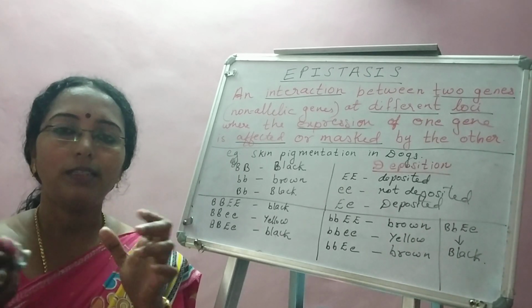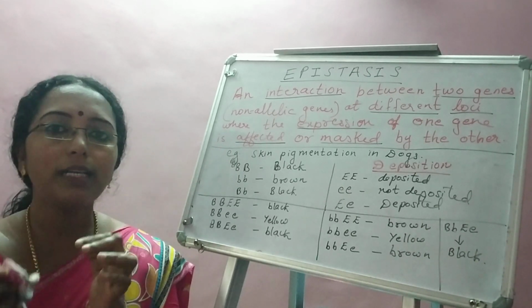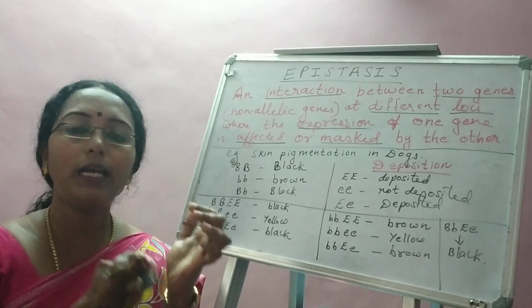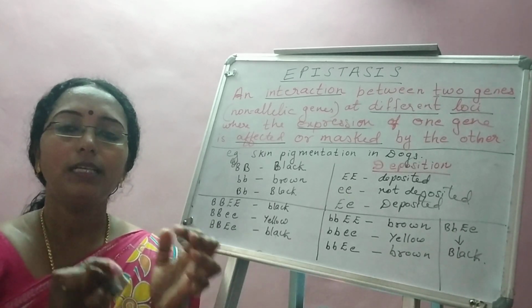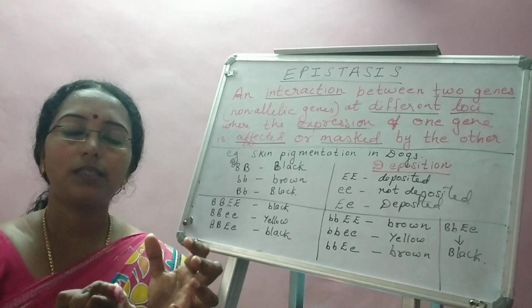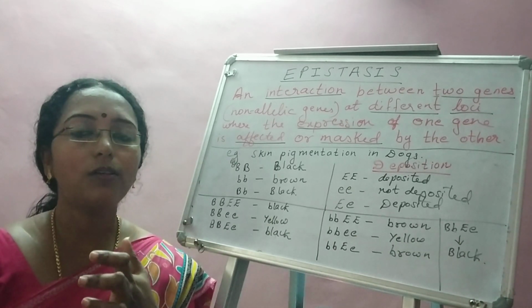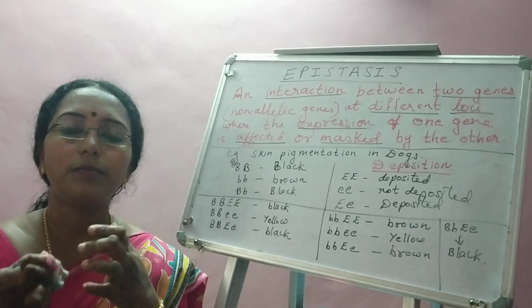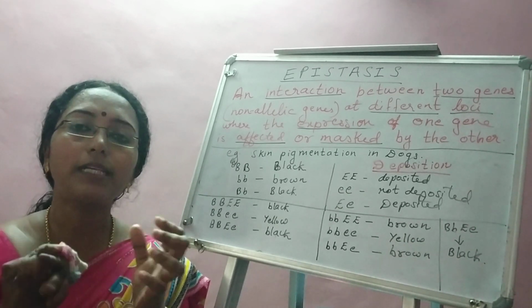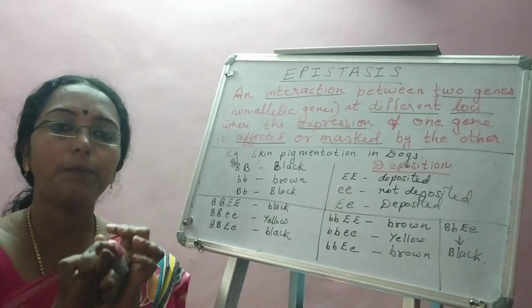So if you compare and contrast Mendel's law and epistasis, you can put it this way: epistasis is interaction between two genes. The dihybrid cross also is interaction between two genes. So that is the comparison.